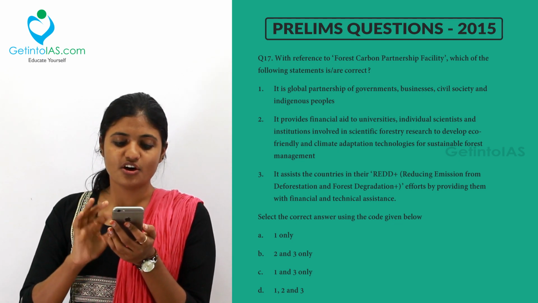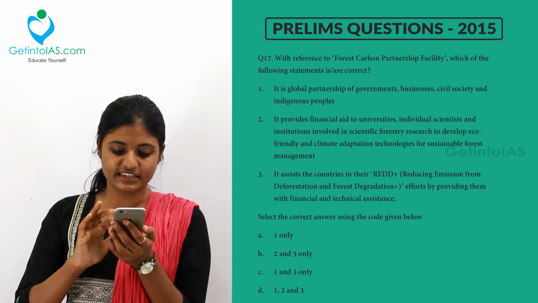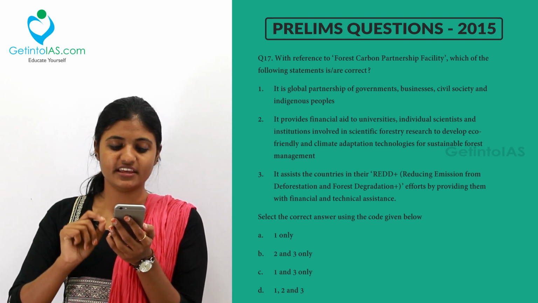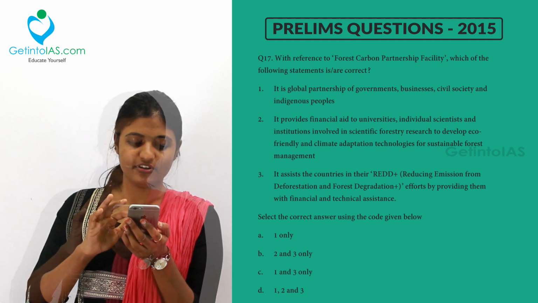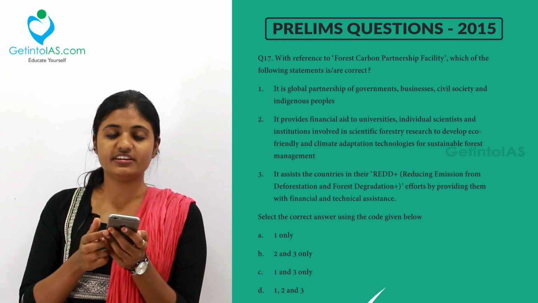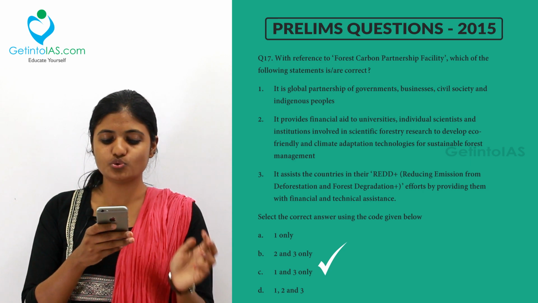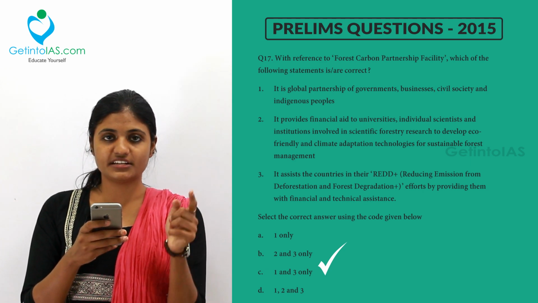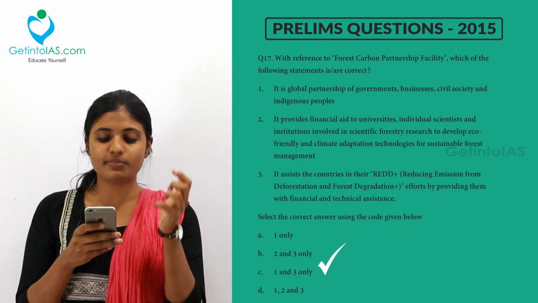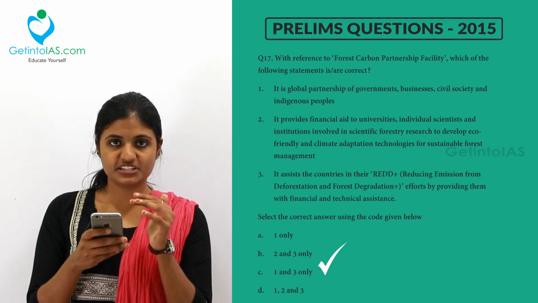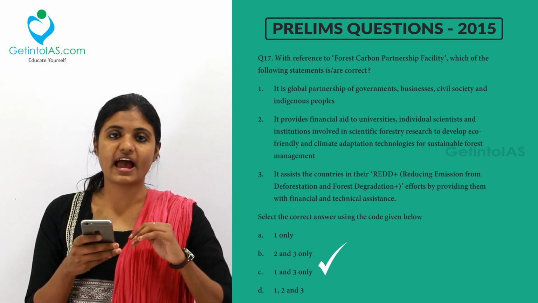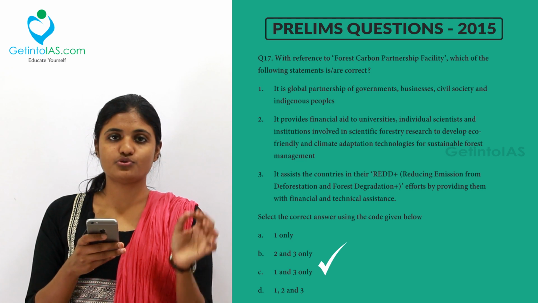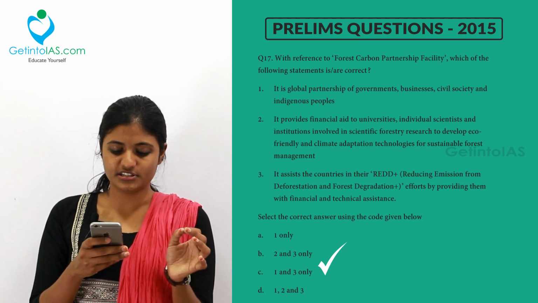So, what is this Forest Carbon Partnership Facility? It provides financial incentives to countries in their REDD+ efforts. That is, option 1 and 3 is the correct answer. Option 2 is not correct because, under 1, the Forest Carbon Partnership Facility is a global partnership of governments, business people, civil societies and indigenous people. And option 3, it gives financial support to the REDD+ efforts.